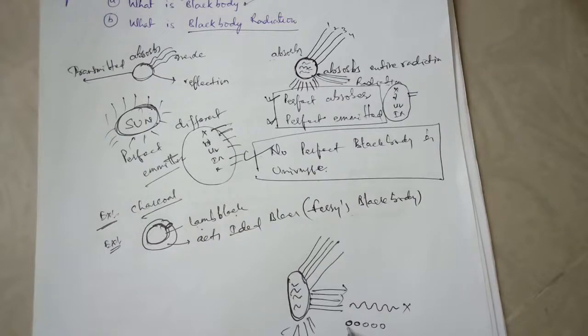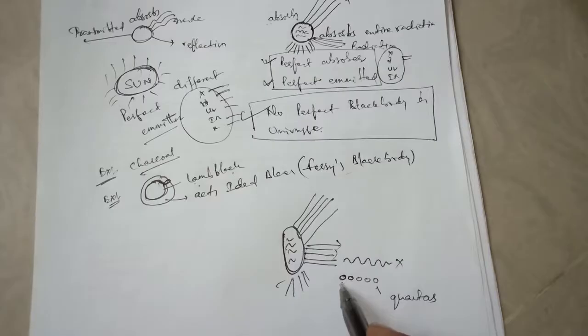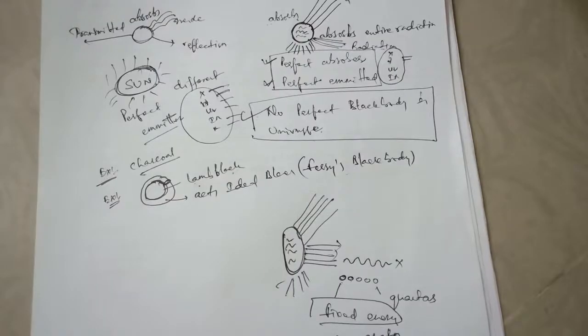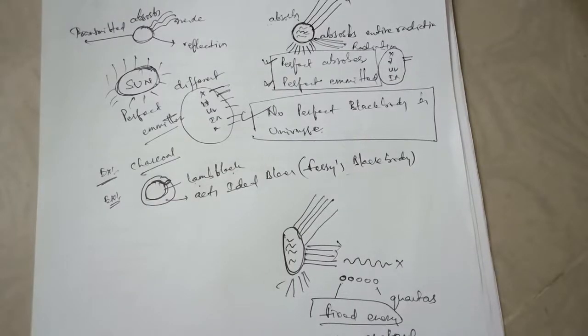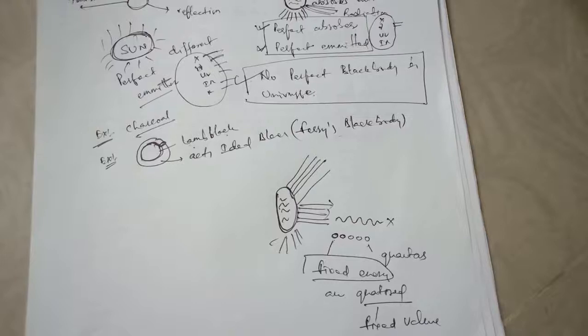This is one of the discrete packets, otherwise called quanta, and each and every quantum has a fixed energy. So we can say discrete packet or quantized. What is quantized? Nothing but having a fixed value or fixed energy.